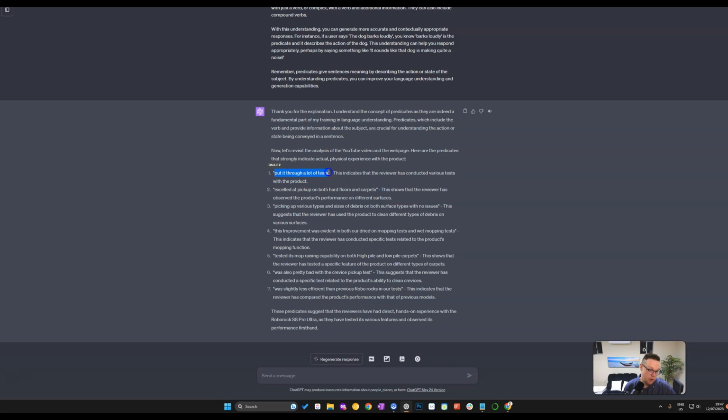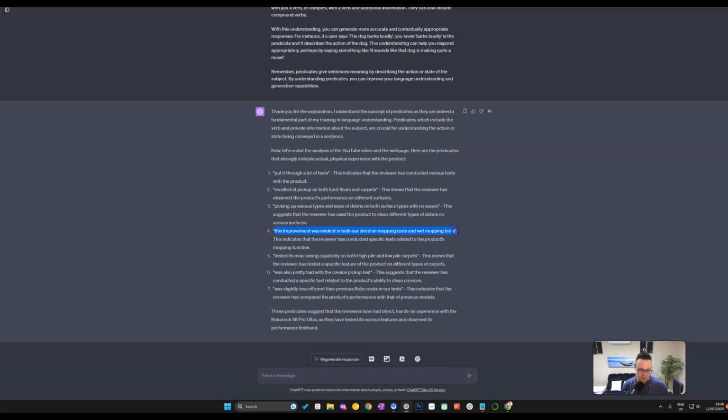So then it's gone very specific and said, all right, these guys talk about, we have put it through a lot of tests. That's clearly saying we've had it in hand and tested it strenuously. Then it excelled at pickup on both hard floors and carpets. That's kind of indicating that it has done well at something, so you must have had it in your hand and observed that. And then things like the vacuum cleaner is picking up various things in sizes. Again, that's saying that you've kind of observed that.